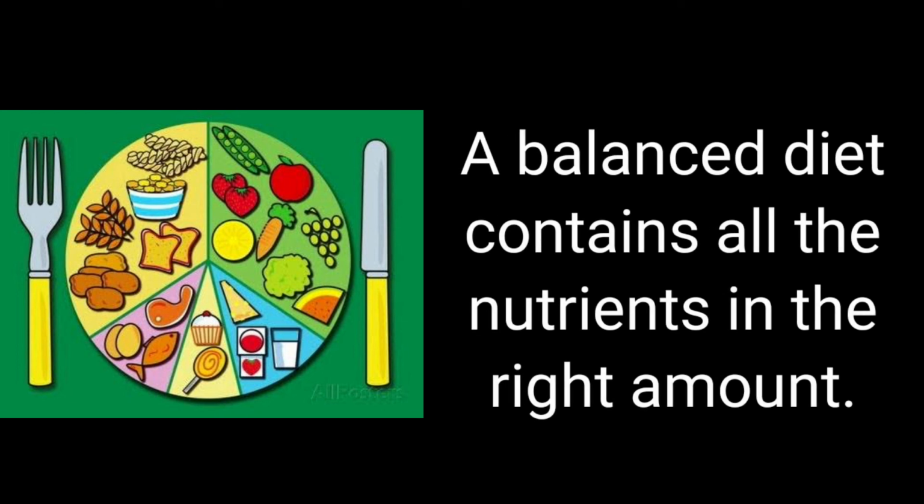A balanced diet contains all the nutrients such as carbohydrates, fats, proteins, vitamins, minerals and roughage in correct amounts. A diet that contains all the nutrients in the right amount is called a balanced diet. It is the source of energy and also responsible for growth and development.